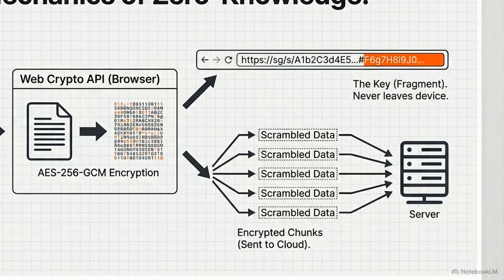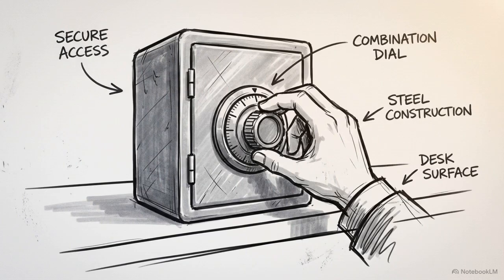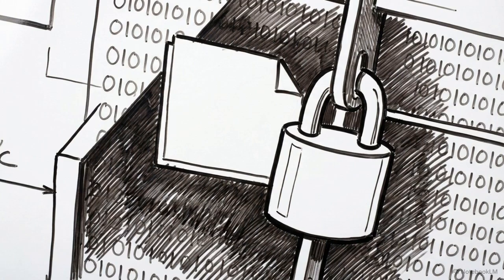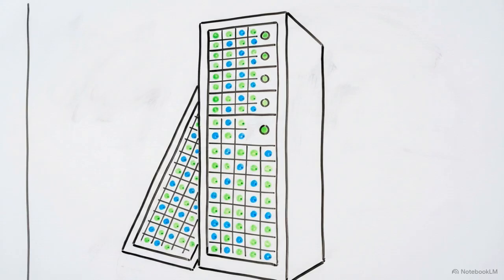When the central server receives the upload, it successfully hosts the data, but it utterly lacks the means to interpret the information it is holding. It is the digital equivalent of filling a physical lockbox and scrambling the combination dial before you ever carry it out of your front door. Enforcing client-side execution ensures the cloud provider never possesses the plain text data at any single point in the transfer lifecycle.